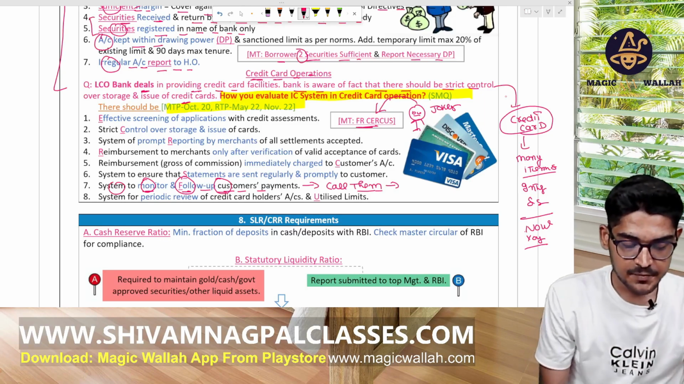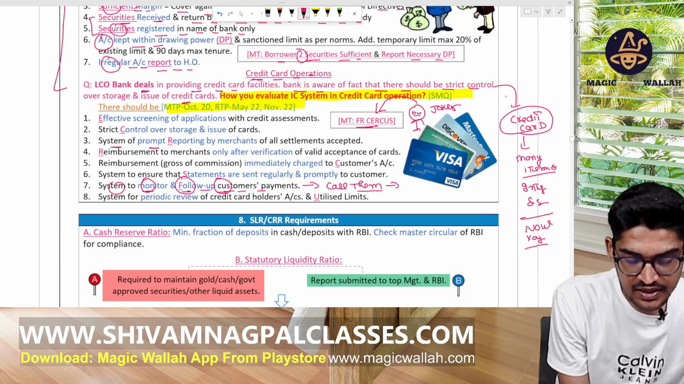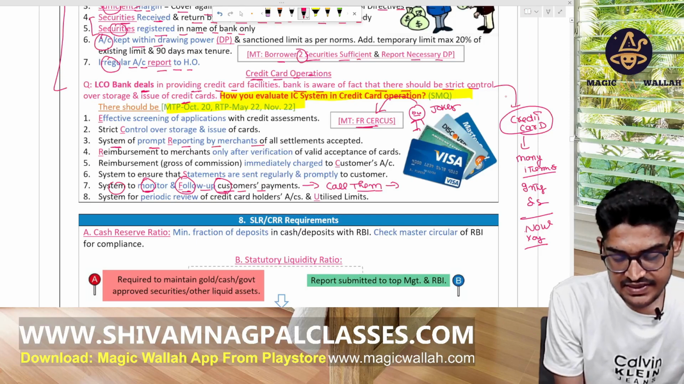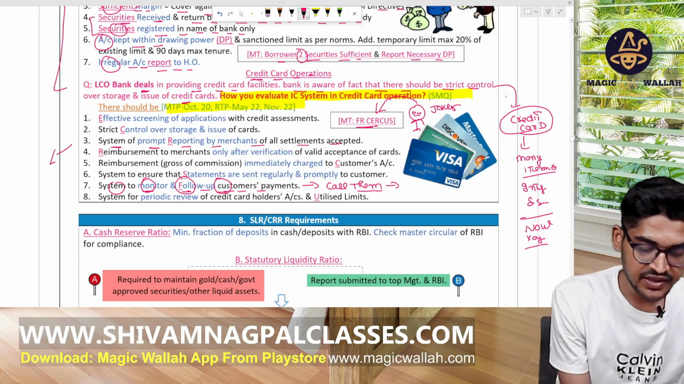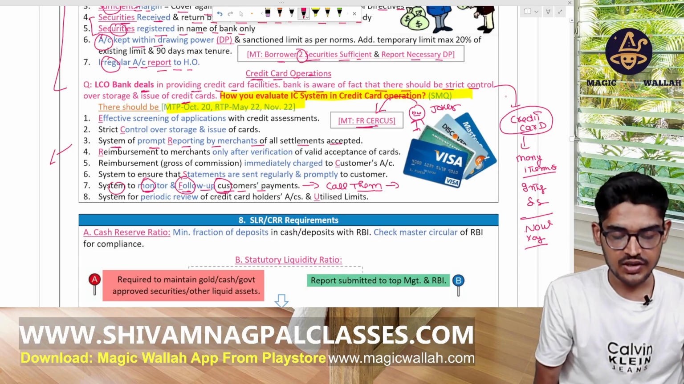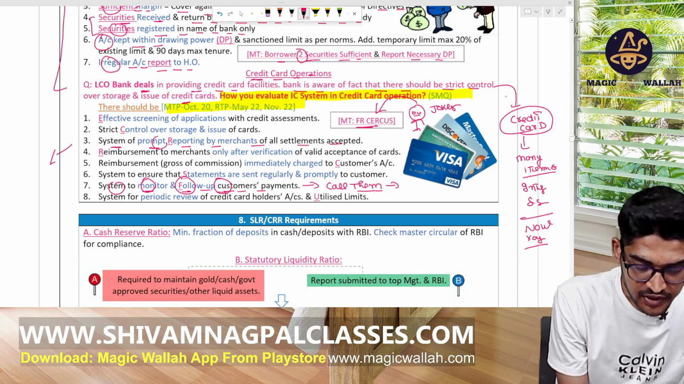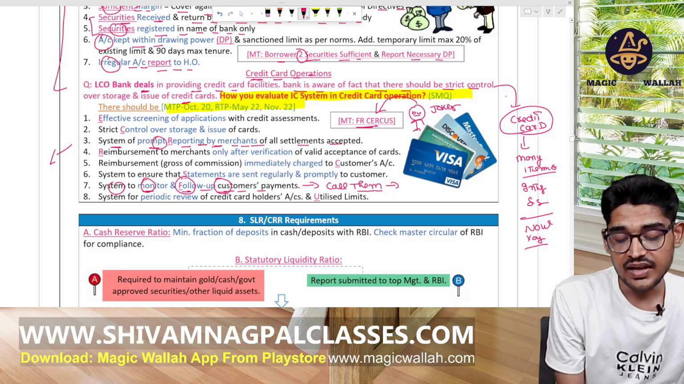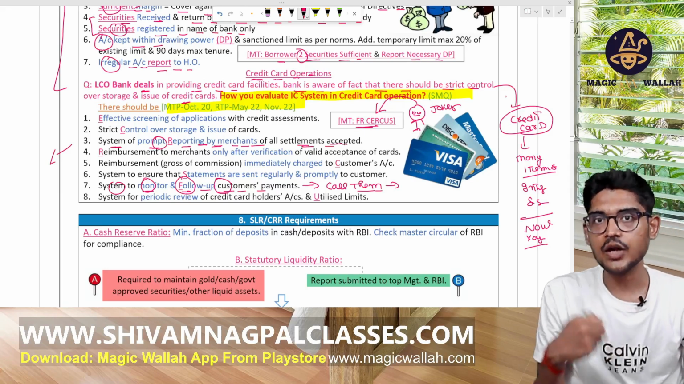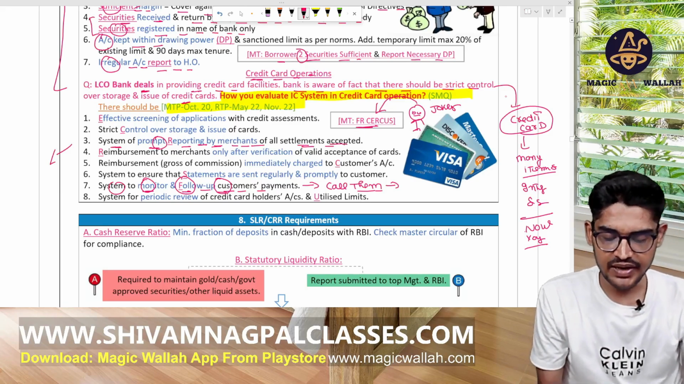R means system of prompt reporting by the merchant of all settlements accepted. If a merchant is using a credit card machine, a swipe machine, then there should be prompt reporting by the merchant whenever they accept any payment by using a debit card or credit card, etc. We are talking about the credit card here.